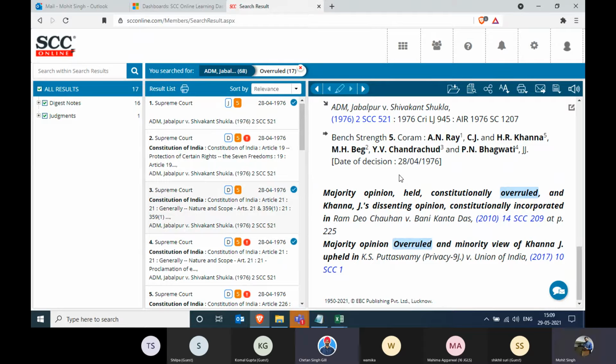It says majority opinion held constitutionally overruled, and Justice Khanna's dissenting opinion constitutionally incorporated in Ramdeo Chauhan's case. Majority opinion overruled and majority view of Justice Khanna upheld in KS Puttaswamy case. So rather than just saying the judgment is overruled, that has been scrapped. We're not saying the judgment is overruled. We'll give you point-wise analysis of which point is overruled or not. And then we don't stop over there.